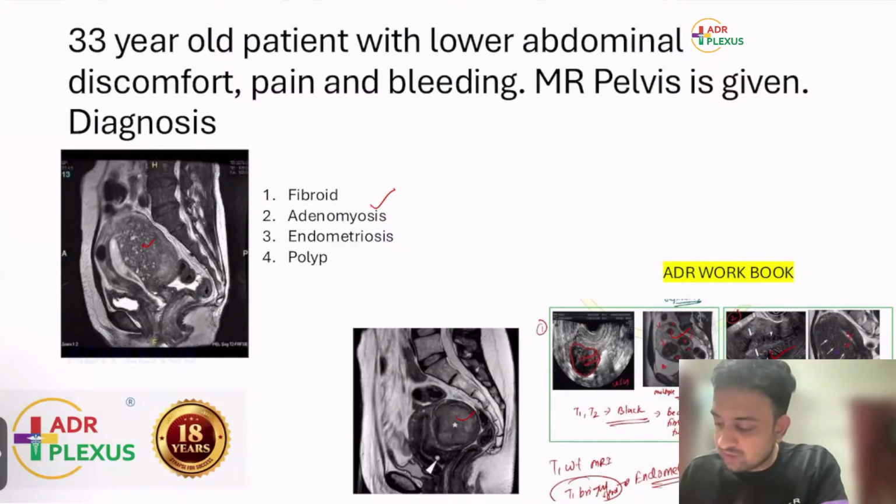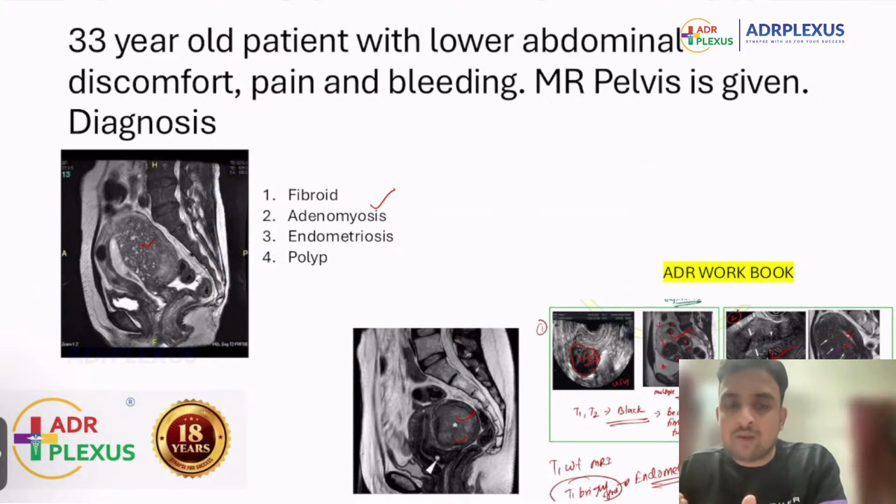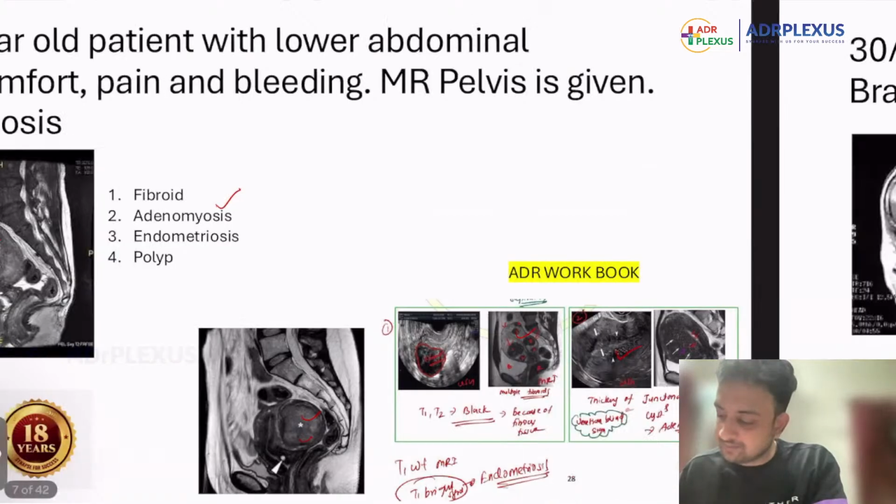Or if the image was very T2 hypointense and uniform like that, then it could be a fibroid. Okay, so in our gynecological session, we discussed how to differentiate between a fibroid and adenomyosis in MRI. So this could be either adenomyosis or fibroid. I think it will be adenomyosis because most of the students were telling that the image was heterogeneous with multiple cystic areas inside.